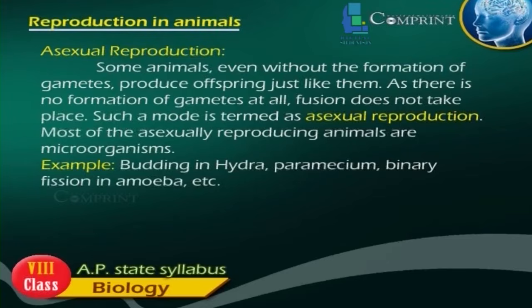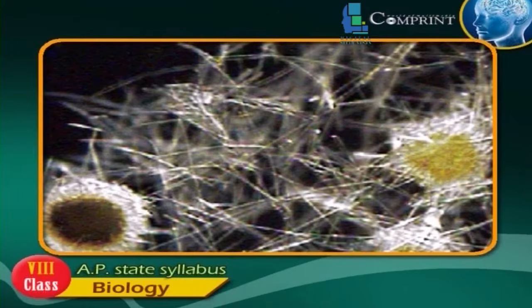Asexual reproduction. Some animals, even without the formation of gametes, produce offsprings just like them. As there is no formation of gametes at all, fusion does not take place. Such a mode is termed as asexual reproduction. Most of the asexually reproducing animals are microorganisms.